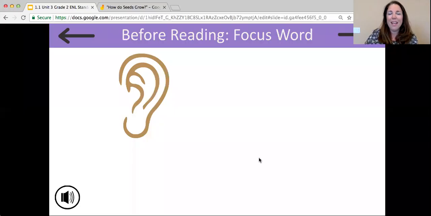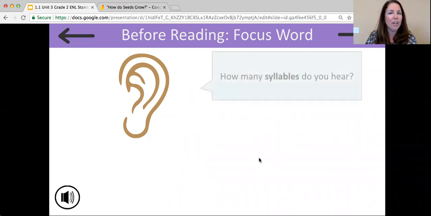Hi, readers. Today we're going to talk about a new focus topic, plant seeds and growth. And before we do, I want to introduce our focus word for this week. Our focus word for this week is the word seed.